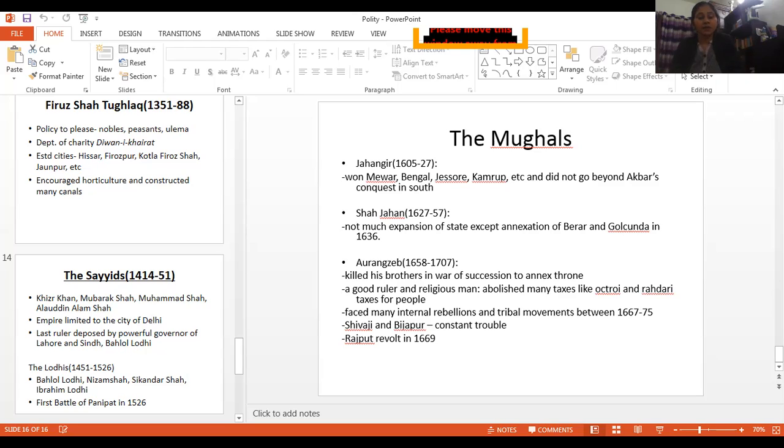We know that roads and sarais, or rest houses, were constructed for the merchants, the traders, and the travelers, and that really helped trade. Now there were many taxes that were removed. Those were called illegal, and they were not taken. So all these measures of the rulers really helped trade and commerce.